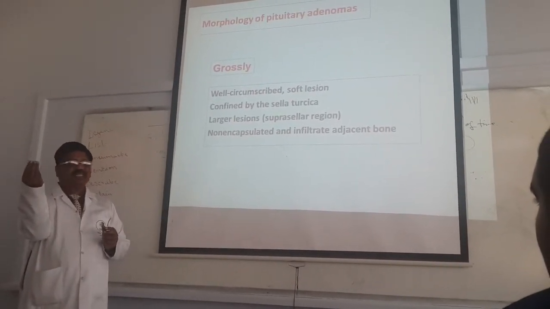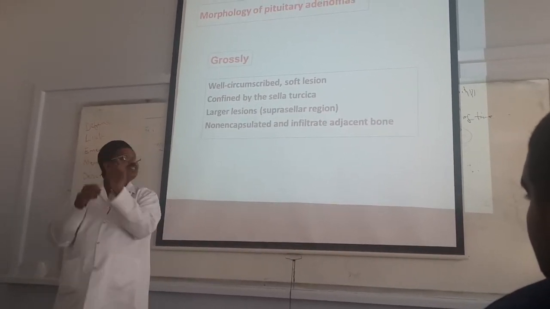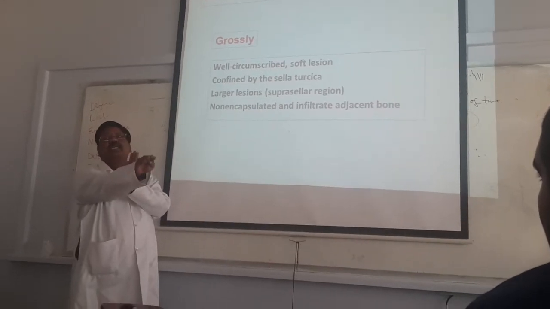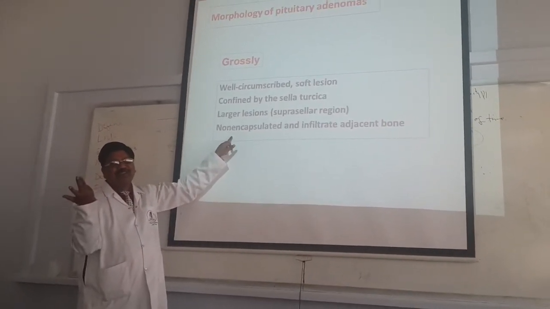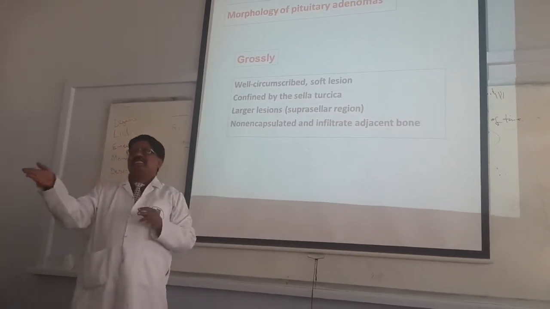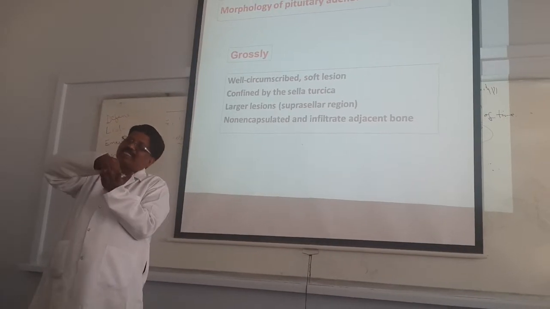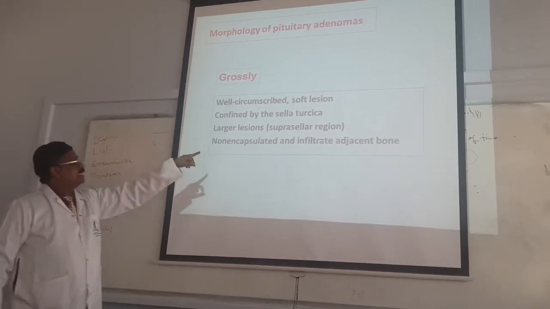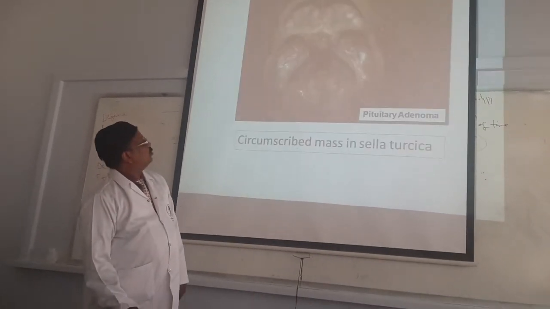Soft lesions, confined to the sella turcica. Only small, confined to the sella turcica. A larger lesion can extend to the suprasellar region. Non-encapsulated, no capsule on the tumor, and it can infiltrate the adjacent structures. So well circumscribed, soft lesion, present in the sella turcica. If it is big, it goes to the suprasellar region, and non-encapsulated, sometimes it may infiltrate the adjacent bone.